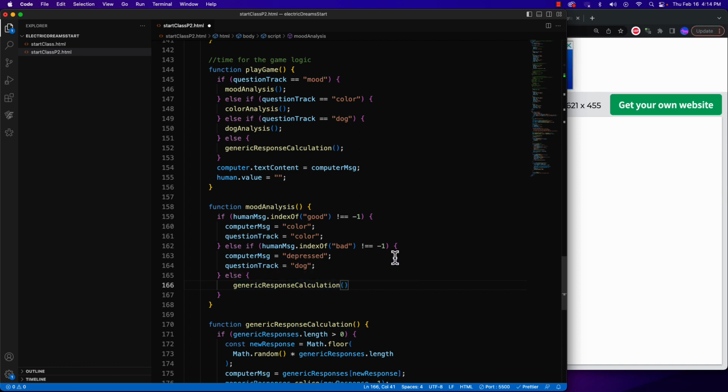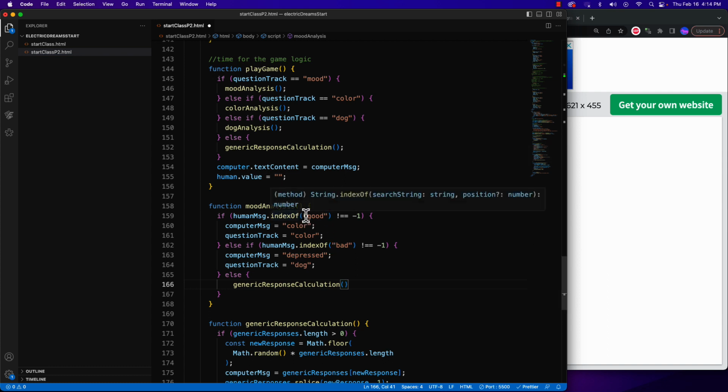So that's the core of the logic we're working with here. indexOf the item we're looking for gives us a value unless it can't find it, and if it can't find it, it returns -1. If it returns something that's not -1, it found it somewhere. So that is our base magic that we have here.